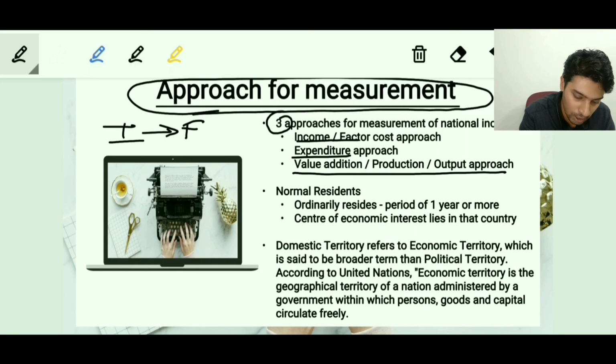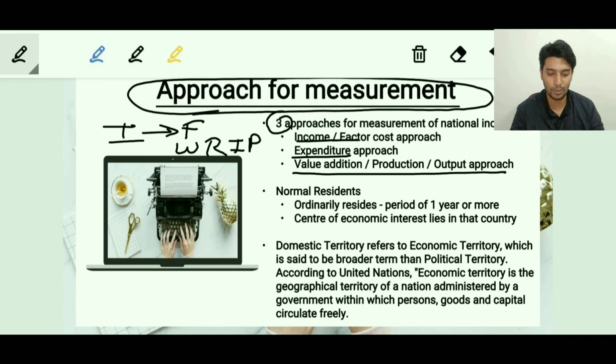It can be wages, or it can be rent, or it can be interest, or it can be profits. Wages for laborers and salaried class. It can be rent for those who give any kind of land or any kind of machinery on rent to someone else. Interest, of course, the one who gives capital will be expecting interest.